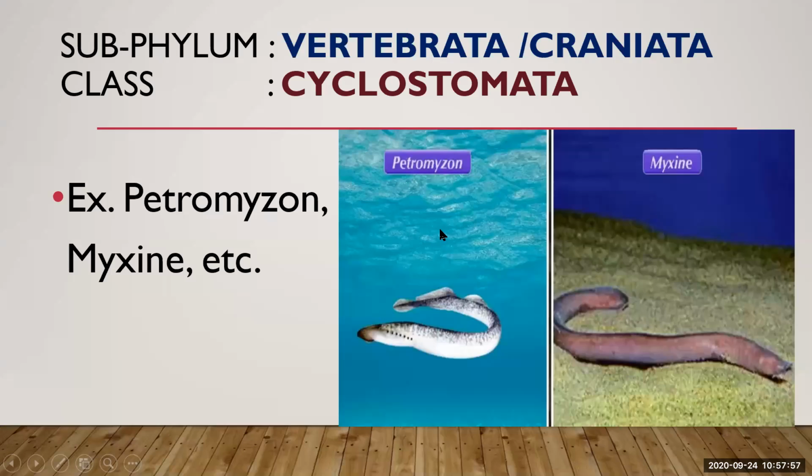So this is about the cyclostomata. In them, the sexes are separate. Maybe they are unisexual or maybe hermaphrodite. Some cyclostomes are hermaphrodite, meaning male and female reproductive organs are present in the same animal. So this is about the cyclostomata.